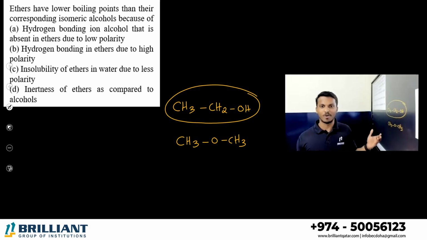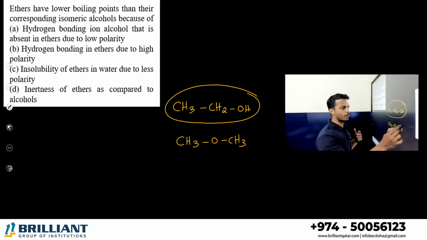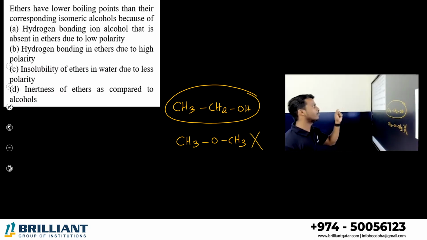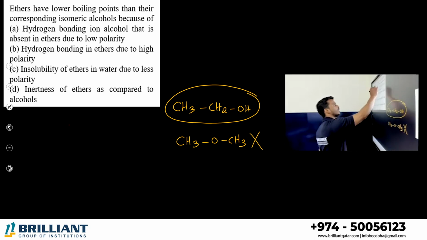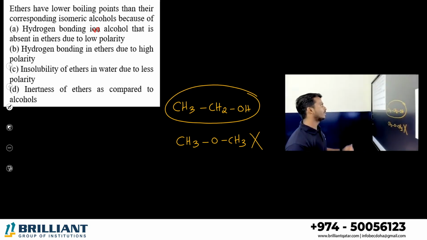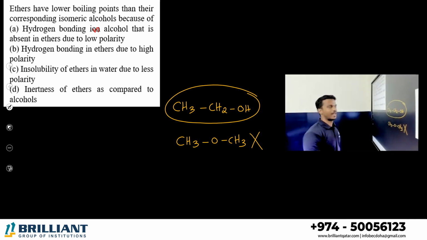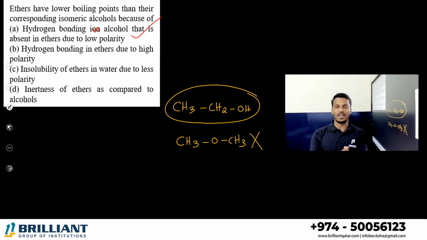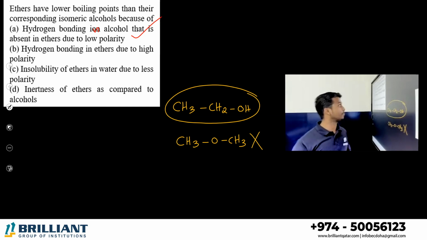Stronger the bond, higher the boiling point. Such hydrogen bonding is not possible in ether. So what is the answer? Option A. Hydrogen bonding in alcohol is absent in ether due to low polarity.